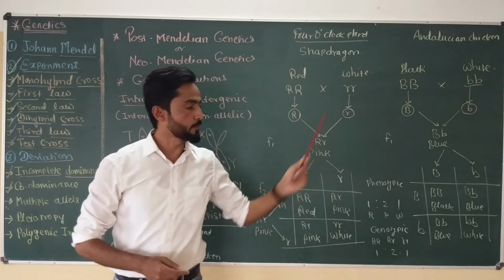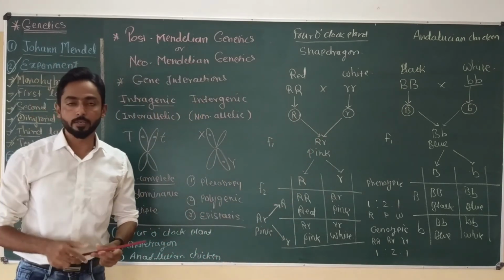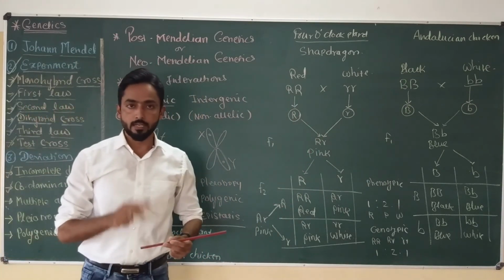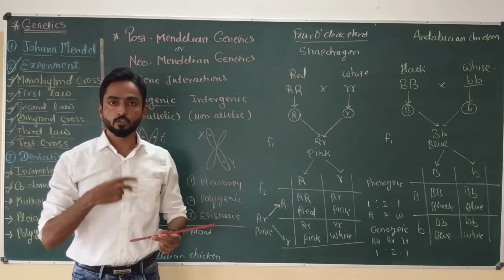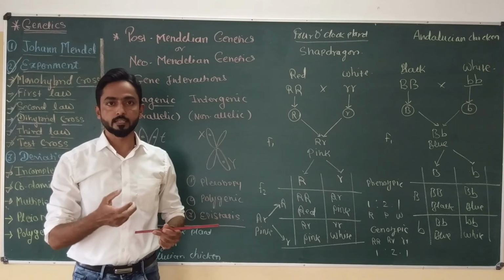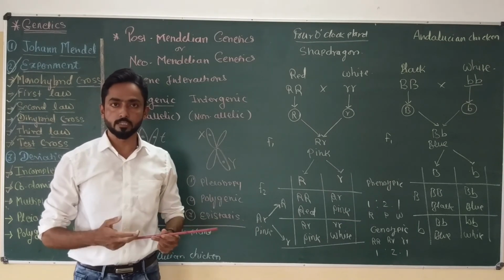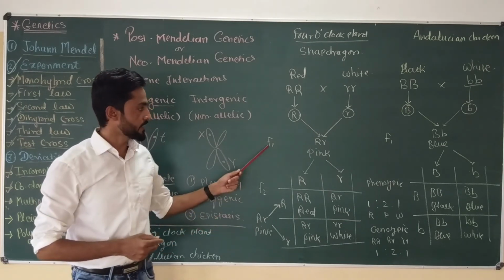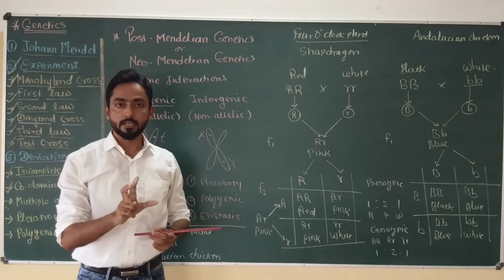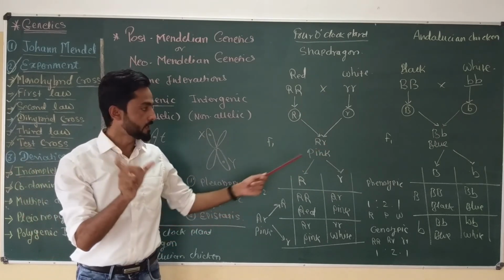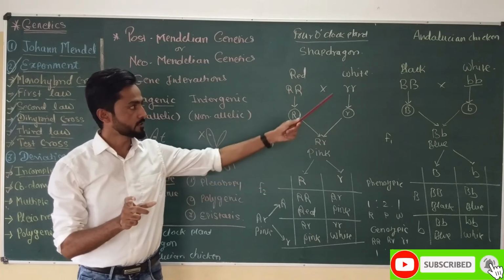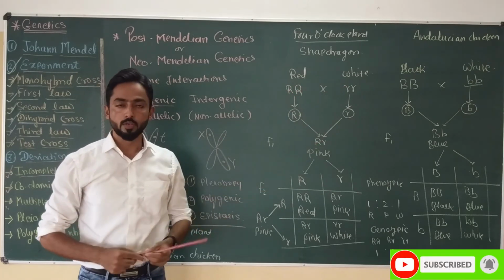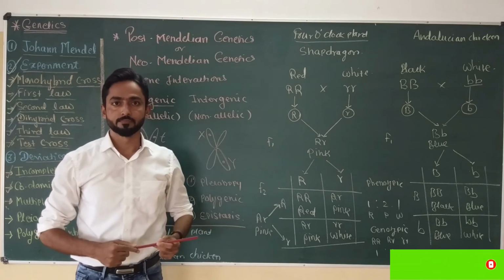So these are the three important examples of incomplete dominance which is found in post-Mendelian genetics. In this type of gene interactions, both the genes express partially, none of the gene completely suppress the effect of other gene, so that in F1 generation we are going to get completely different phenotype, or intermediate phenotype. Instead of red or white, we got pink, and instead of black and white, we got blue in F1 generation. Thank you.